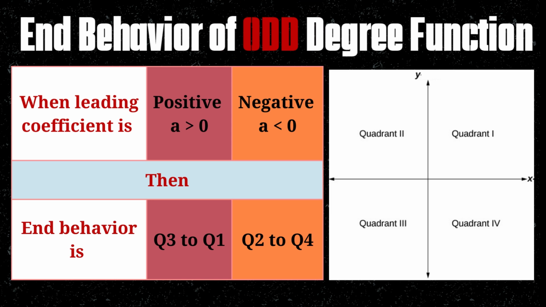Firstly, let's analyze the end behavior of a function with an odd degree. If the function is odd degree and has a positive leading coefficient, then the end behavior of the function is from quadrant 3 to quadrant 1. If the function is odd degree and has a negative leading coefficient, then the end behavior of the function is from quadrant 2 to quadrant 4.